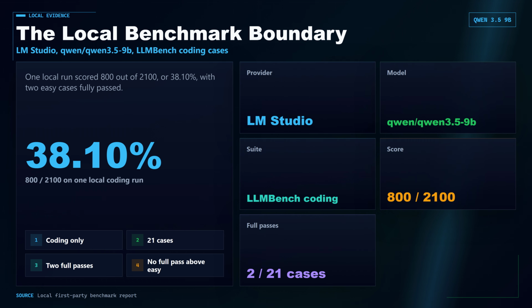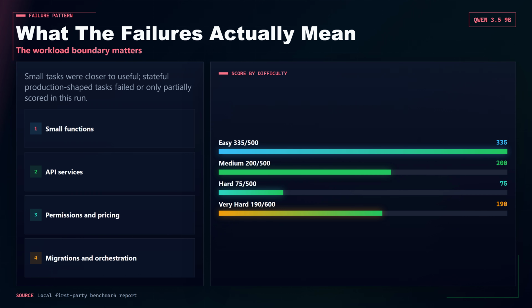In one LM Studio run of local LLMBench coding cases for Qwen/Qwen3.5-9B, the model scored 800 out of 2100, or 38.10%. It fully passed two easy cases, a date range validator and a FastAPI health and echo service. It did not fully pass any medium, hard, or very hard case. That does not prove the model is bad. It proves the workload boundary matters.